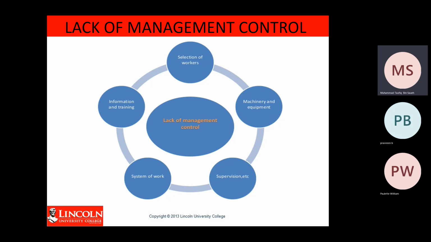Because you already know that your workers do not have enough experience to do the work, supposedly you should provide training so that they understand how to do the job. But you fail to provide training. So you become the reason why accident will happen. So these are five reasons why management can become causes for accident to happen.